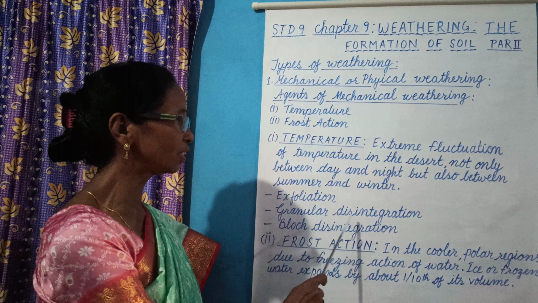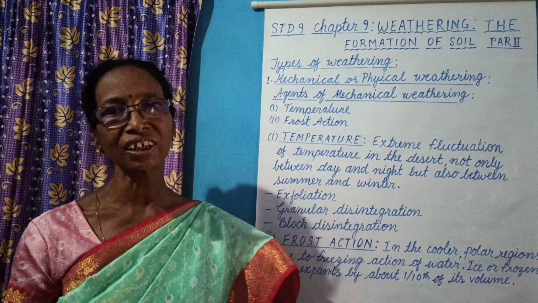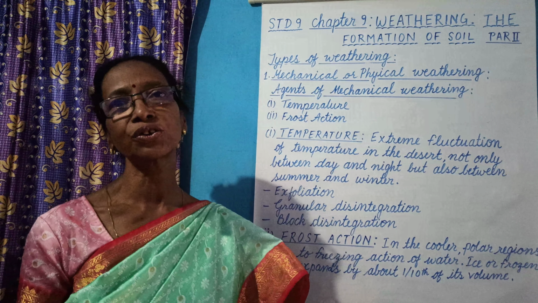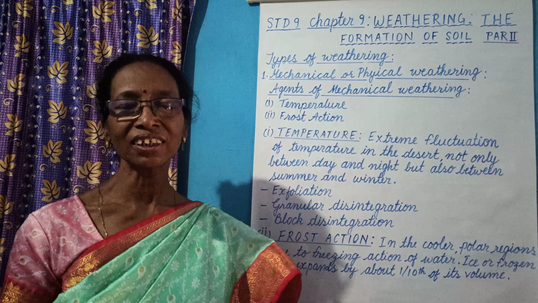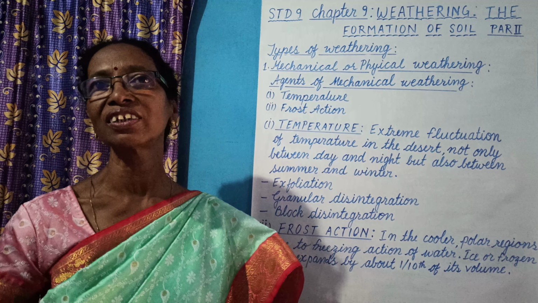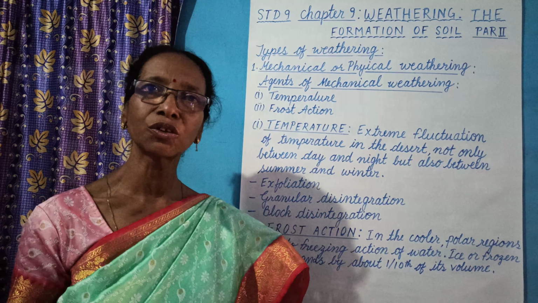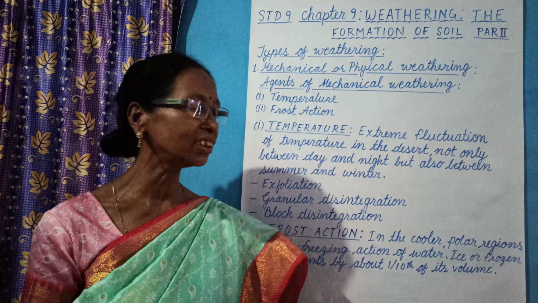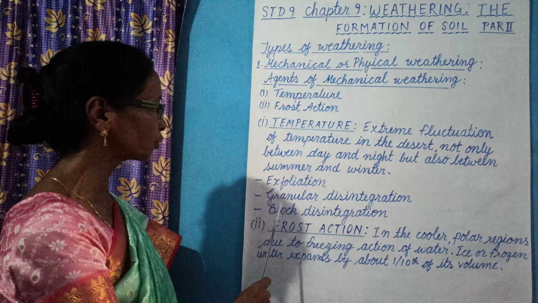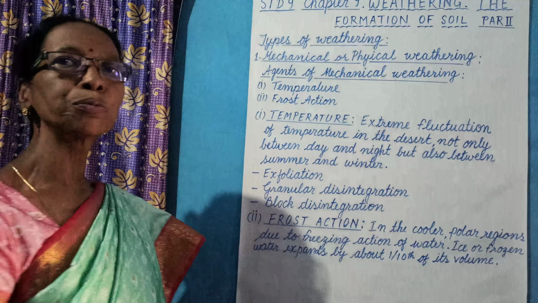Second is granular disintegration. Due to the same process, expansion and contraction, the rocks which have grains are disintegrated and change into grains, larger grains into smaller grains, which is known as granular disintegration. Third is block disintegration. This is also the same process.